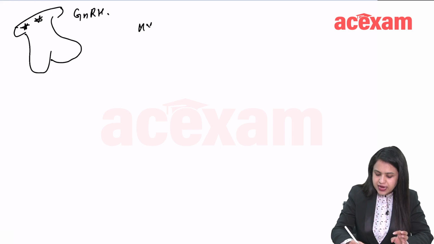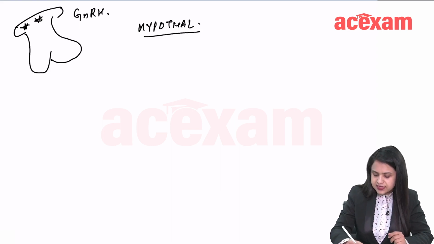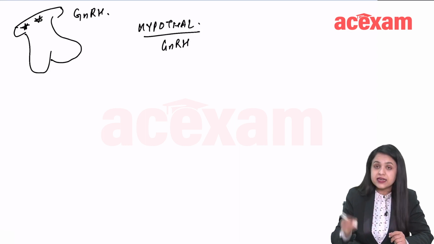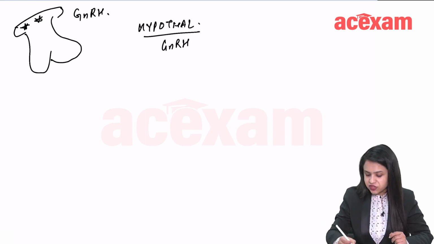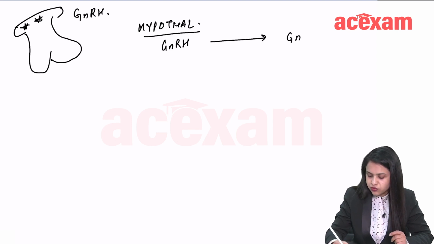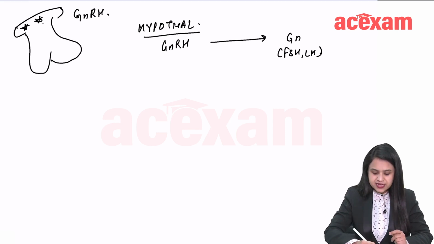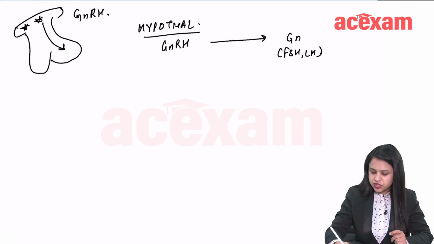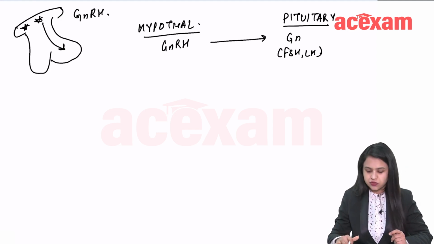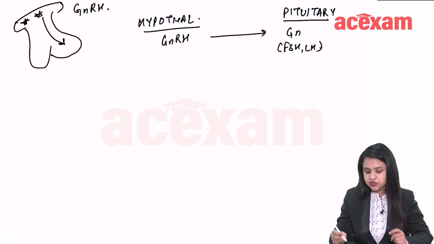So the hypothalamus releases GnRH, gonadotropin releasing hormone, and as the name suggests, gonadotropin releasing hormone releases gonadotropins. Gonadotropins are FSH and LH. So the pulsatile release of GnRH sends signal to the anterior pituitary to release gonadotropins. Now what does this pituitary do?